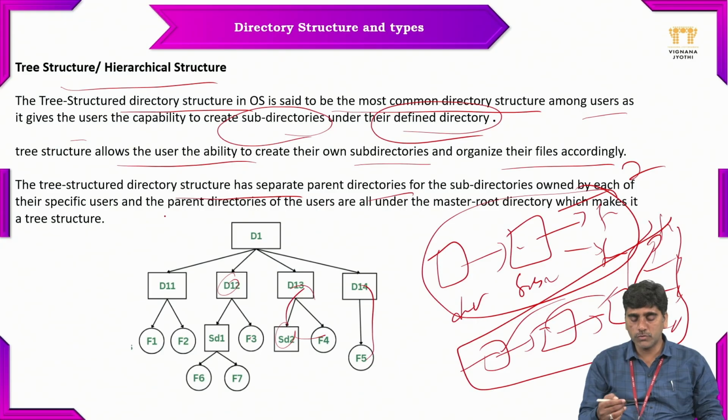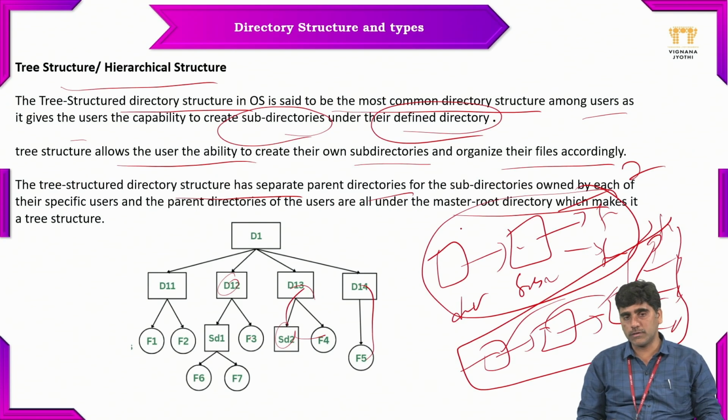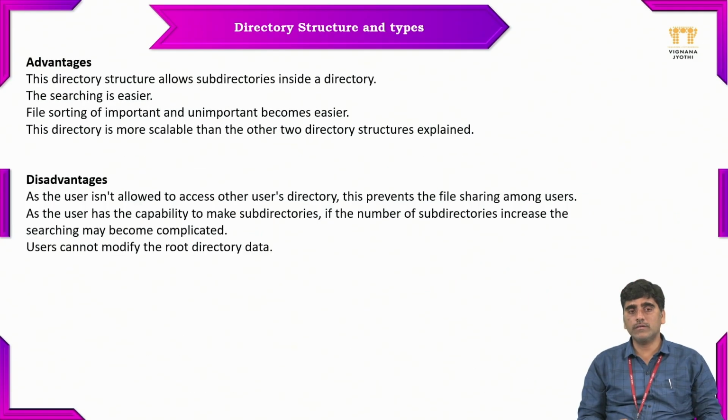So here the specific users and the parent directories of the users are all under the master root directory, which makes a tree structure. So everything comes under one particular directory structure, right? So this is the tree structure or hierarchical structure.